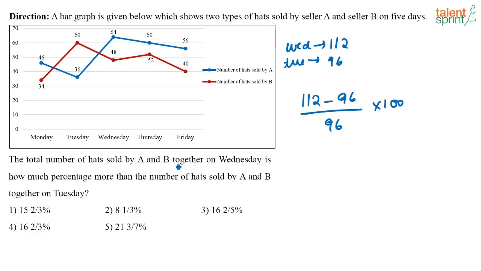They are asking by what percentage is the number of hats sold on Wednesday greater than the number of hats sold on Tuesday. So it should be line graph, no? Yeah, it should be line graph. So here the answer that you get is nothing but 16 2 by 3 percentage. That is option 4. Next one.